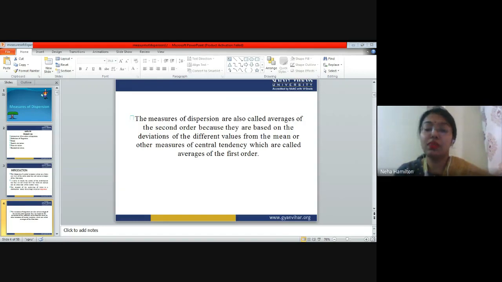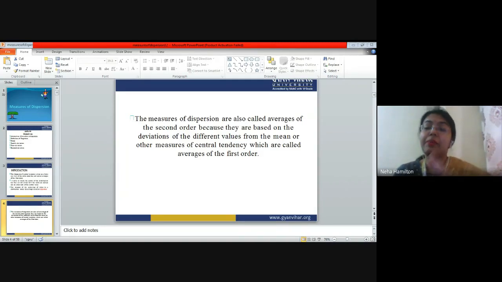So measure of dispersion can also be called average of second order. See, what is first order? That gives you an initial idea. What is second order? Averages of second order give you a detailed idea about your sample, right? So when I'm talking about measure of central tendency, I am talking about averages of first order. When I'm talking about measure of dispersion, I am talking about averages of second order.